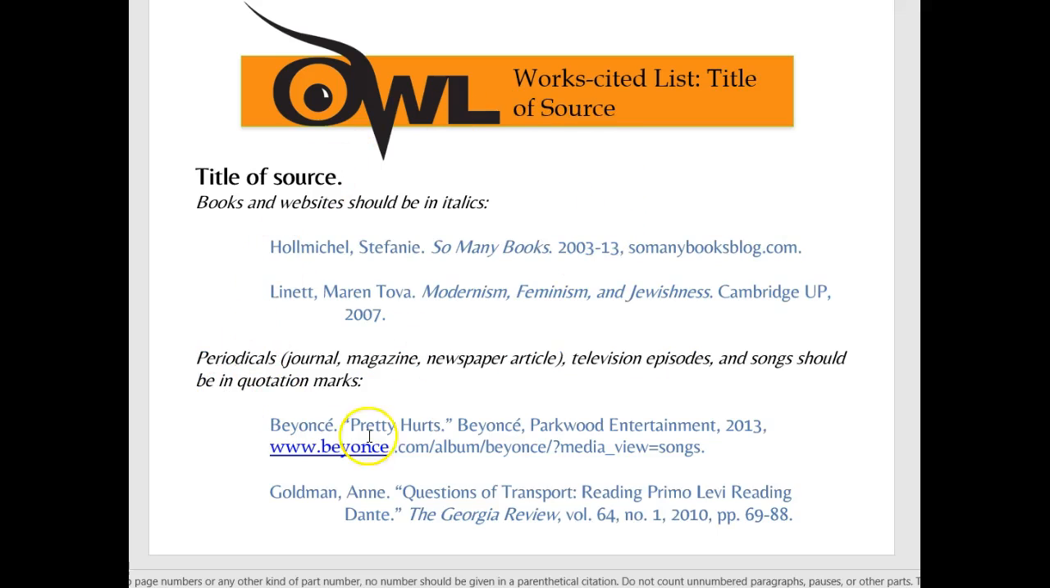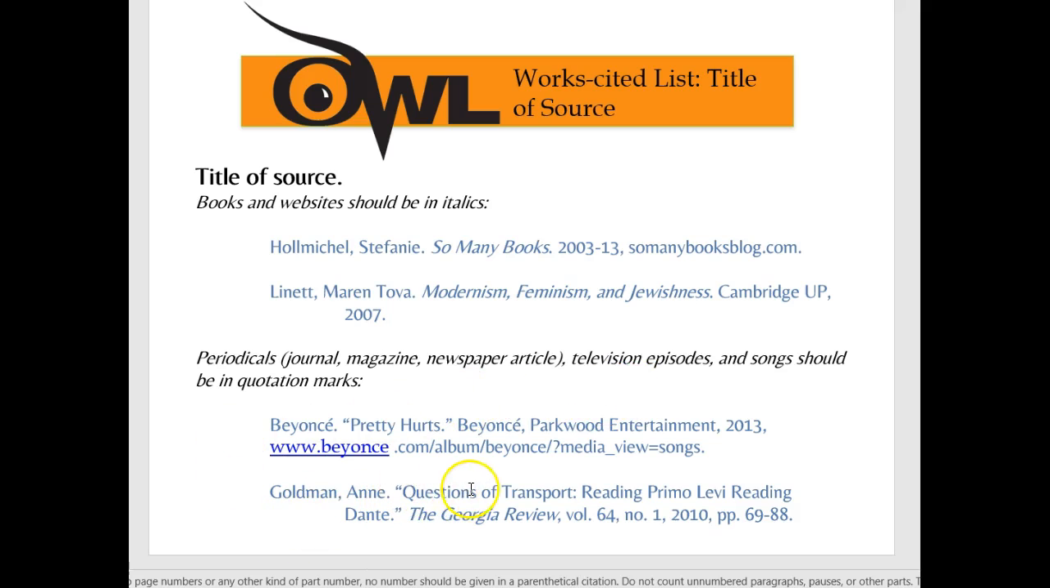In the works cited, it's saying that books and websites should be in italics. So here, so many books, it's the name, it's in italics. Modernism, Feminism, and Jewishness, it's the title, it's in italics. Down here, journal articles, magazine articles, newspaper articles, television episodes, and songs should all be in quotations. For instance, a song by Beyonce, Pretty Hurts, is in quotes. It's the name of a song. Now, if we had the name of the album, then that would be in italics.